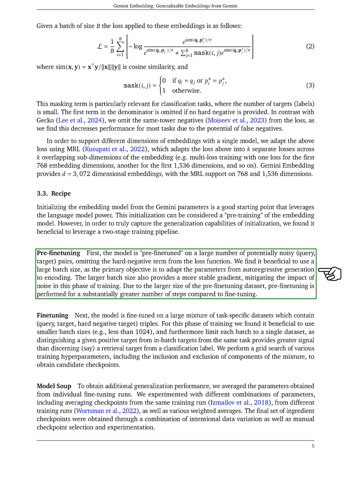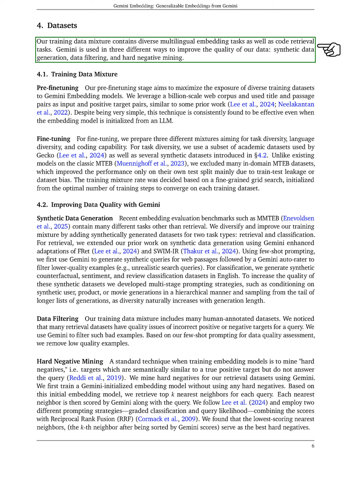Section: Datasets. In this section, we describe our training data, which includes a mix of multilingual embedding tasks and code retrieval tasks. We utilize Gemini in 3 key ways to enhance our data quality: generating synthetic data, filtering data, and mining hard negatives. For pre-fine-tuning, our goal is to expose our Gemini embedding models to a wide variety of training datasets. We use a large web corpus, focusing on pairs of titles and passages as positive examples. This straightforward approach has proven effective, even when starting from a large language model.